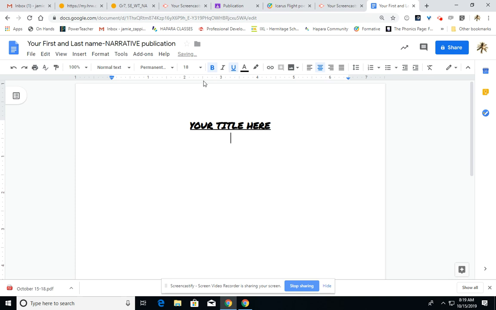And at that point, I do want you to change the font size to 12-point font. You're going to put an additional space after that, so you're going to hit enter again. And then you're going to want to remove the center alignment to left align. So do not type your document centered. It should be typed left align. To begin typing your document, you're going to press in the top left corner is the tab button. That'll give you a nice solid indent one time, and you can begin typing your piece.